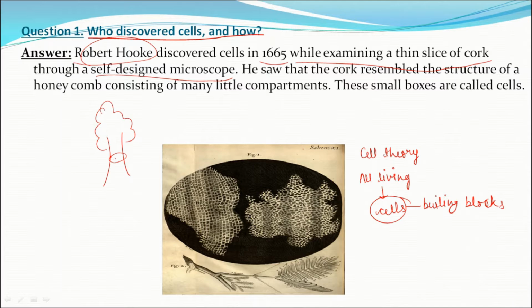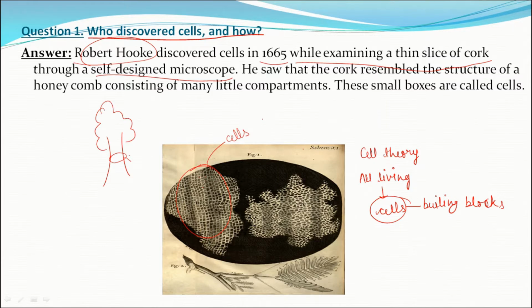outermost covering of tissues in woody plants, which is resistant, or you can say impermeable, to water vapors and gases, and later on it becomes the bark of a tree. So he saw this structure. Look at this picture. This is the real image which was captured by Robert Hooke. And what will you observe from this picture? These tiny compartments. And these tiny compartments were referred to as cells by Robert Hooke.